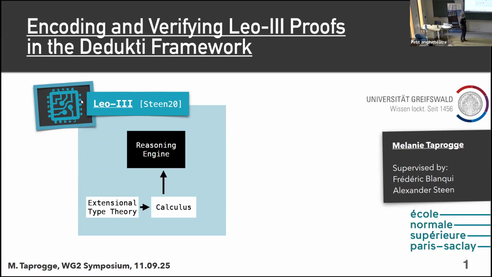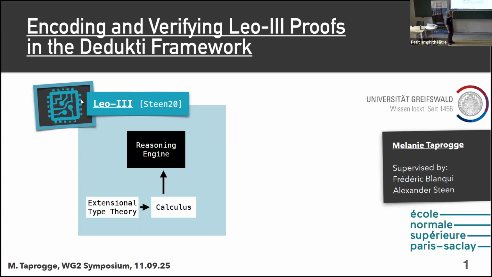Okay, so yeah, the title already gives away which system we're going to verify or try to verify in my talk. It is called Leo3, and like Vampire, this is an automated theorem prover. So maybe after we just saw the last talk and all of the trophies, you may now ask why even bother encoding any other theorem provers.